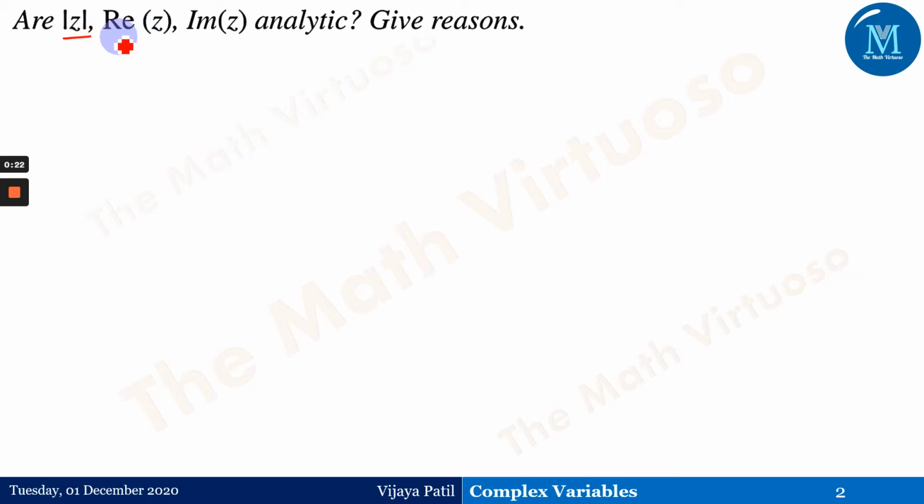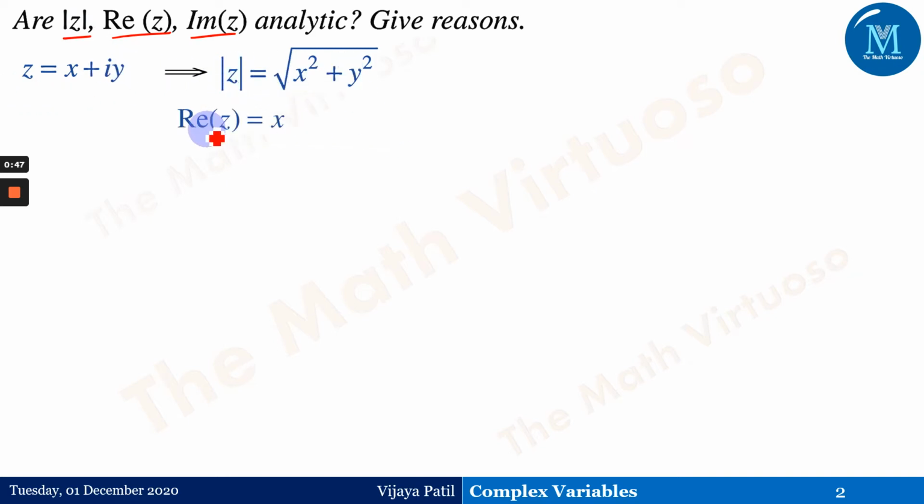So we have been given three functions. First is mod of z, real part of z and imaginary part of z. And we have to check whether these functions are analytic or not. If not, what is the reason? Let me just give you this z equals x plus iy. Therefore, mod of z is nothing but square root of x square plus y square. Because it's a complex number, the modulus of the complex number will give me the square root of x square plus y square.